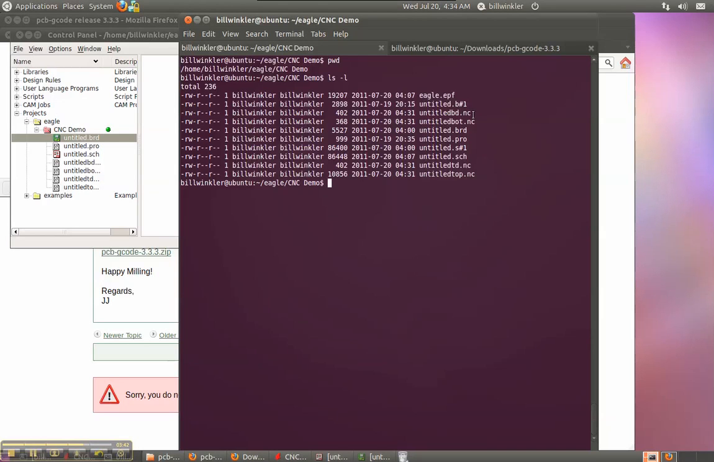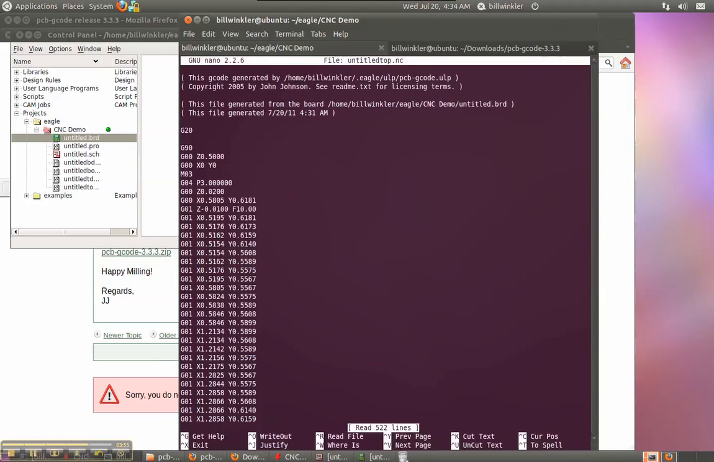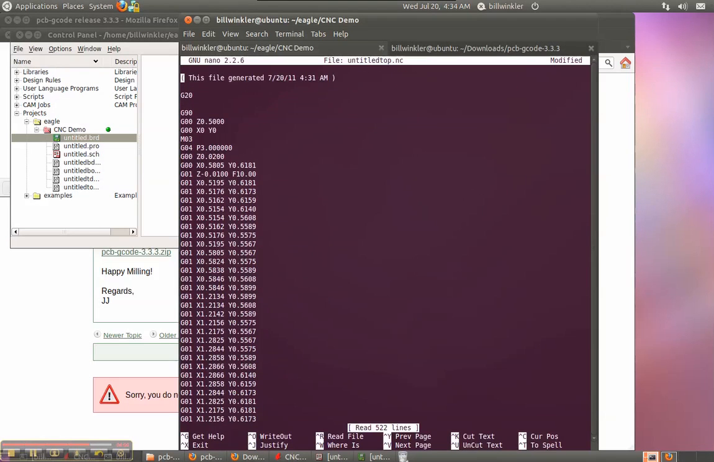These are the top NC would be the one we're interested in, nano untitled top.nc. If we open this up, we'll find the G-code, and we want to delete the lines that have comments and spaces, and then save this.